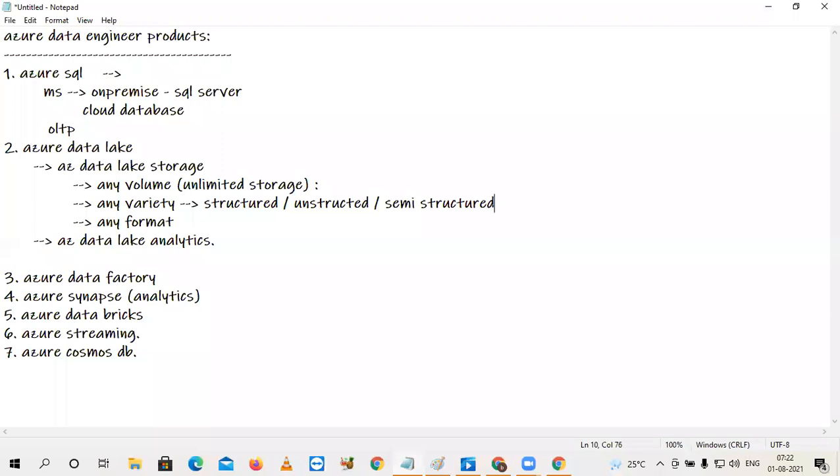So semi-structured. Examples of different formats can even be binary files like zip, compressed files like zip or Parquet, or even Excel.